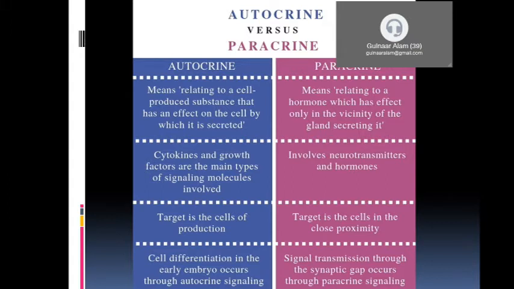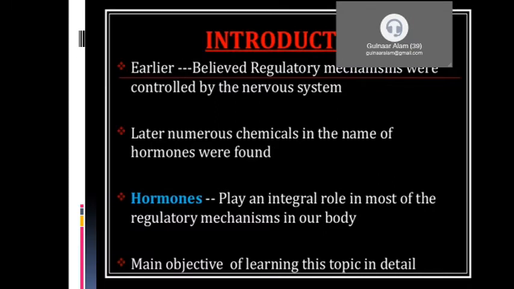Earlier it was believed that regulatory mechanisms were controlled by the nervous system, but later numerous chemicals, the hormones, were found in the blood. Hormones play an integral role in most of the regulatory mechanisms in our body, meaning not only the nervous system, it is under hormonal control also. So the main objective of this topic is learning about the hormones.